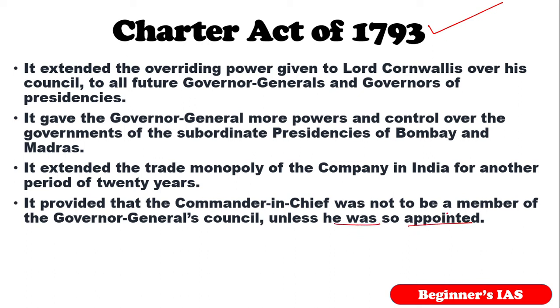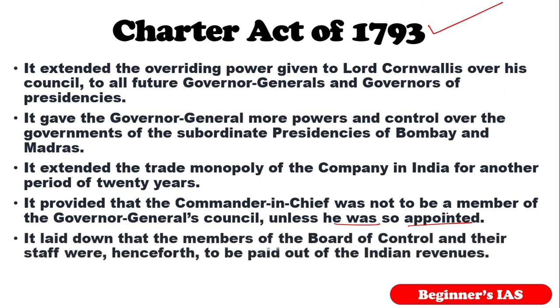And also note that it laid down that the members of the Board of Control and their staffs, their salaries to be paid out of the Indian revenues. This act made such changes. Before this act, the payment was made through the British government. After this act was enacted, their salaries, that is of the Board of Control and their staffs, were to be paid out of the Indian revenues. So this is the most important thing related to the Charter Act of 1793. Let us move on with the Charter Act of 1813.